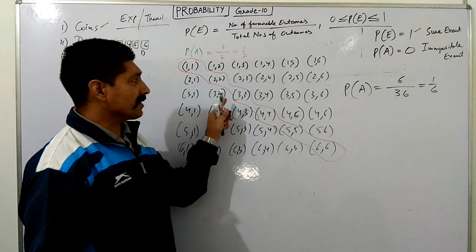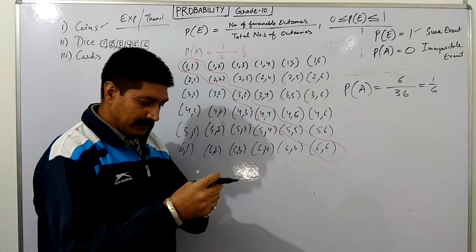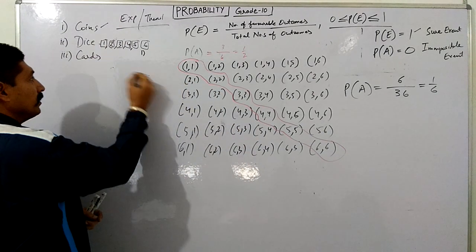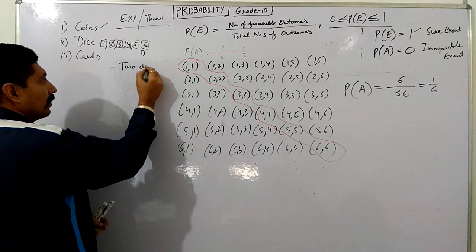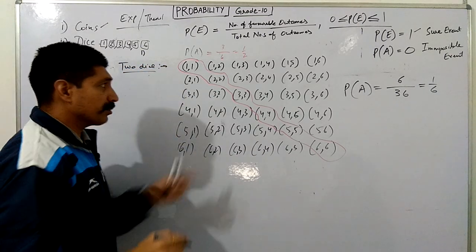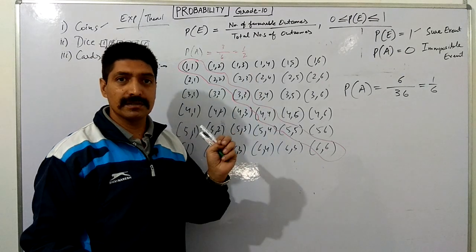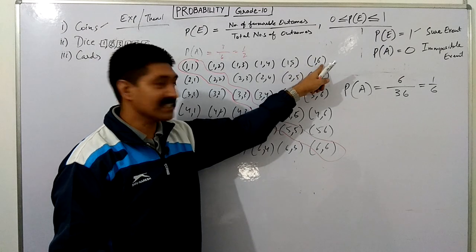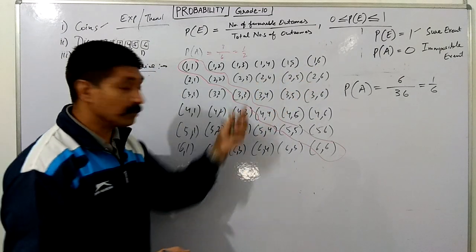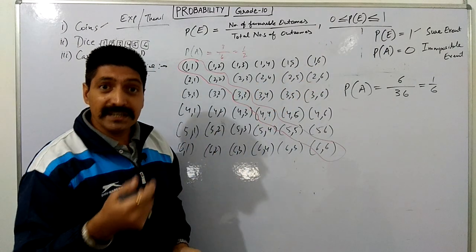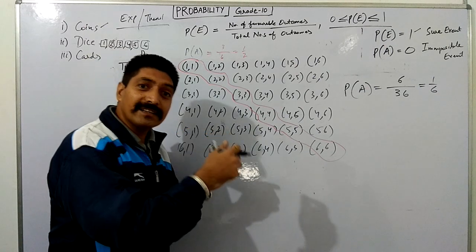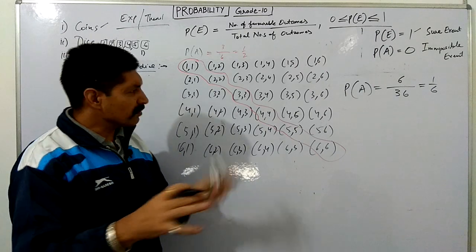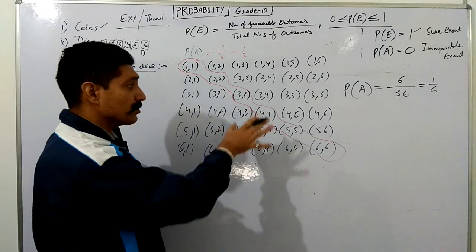Most of the time the question that comes is: 2 dice are thrown, what is the probability that the sum of the two digits, like here 5 plus 1 is 6, 1 plus 6 is 7, is less than or equal to 9, or greater than 4, or greater than or equal to 7? So many questions are framed, so first of all we should know this thing.